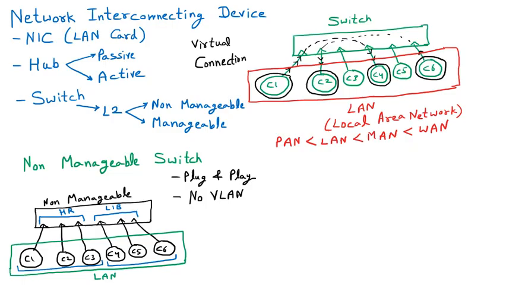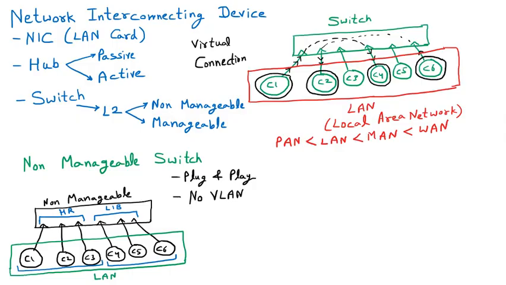I am explaining this with the help of a class. Let us suppose that we are having a class of 60, some section. Now this class of 60 is a LAN. So any faculty teaching in that class, that is a LAN. If I divide them into two labs, lab 1 and lab 2, but still they belong to the same class.